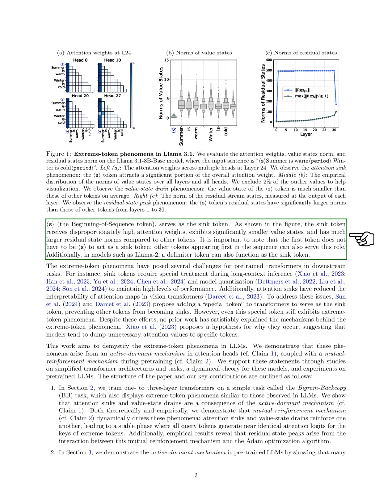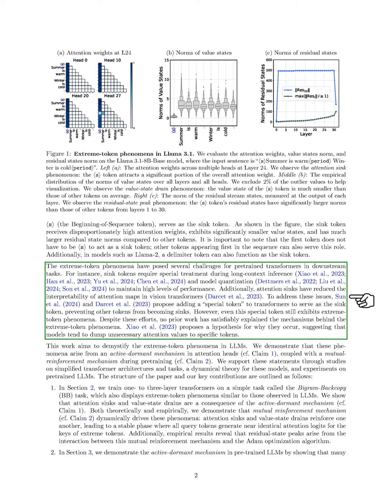Importantly, any token can act as a sink token, not just the first one, and in some models, a delimiter token can also take on this role. These extreme token phenomena create challenges for pre-trained transformers, especially during long context inference and model quantization, as they can hinder performance.